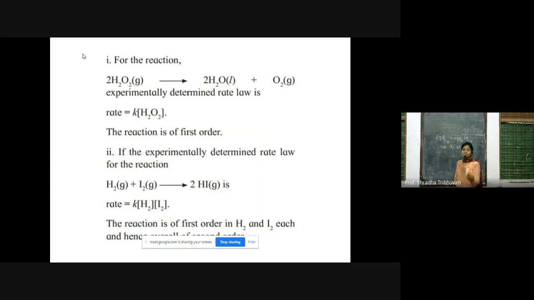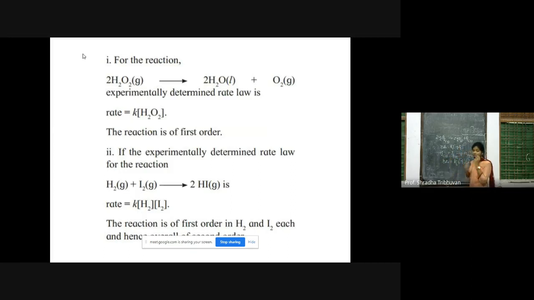Now on the screen you can see the second example that is experimentally determined. If you have H2, which is in gaseous state, plus I2, which is again in gaseous state, that will give you 2 molecules of HI, which is again in gaseous state. Now, according to this experimentally determined rate law, the rate of reaction is equal to K, which is a constant, into active mass of H2 into active mass of I2.